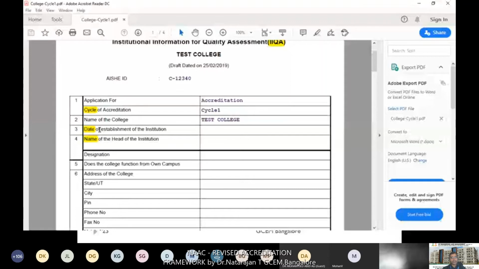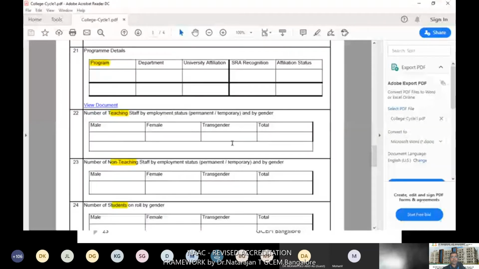That you can also include here. Another one is program details. You need to enter the various programs offered by you, UG or PG, and in which department they are offered. Then university affiliation, SRA recognition, and affiliation status, which requires the present affiliation status. Then you need to upload a few supporting documents also.